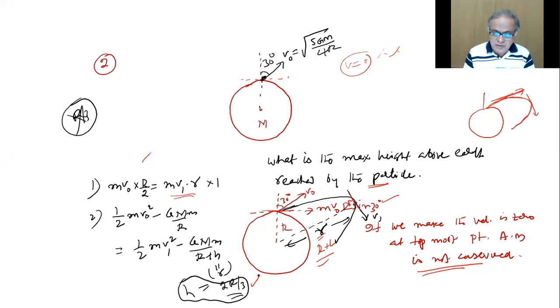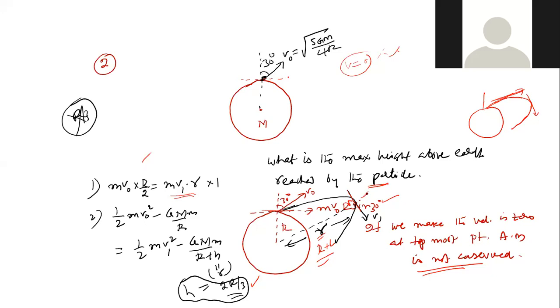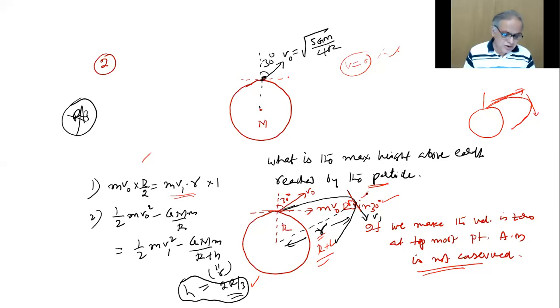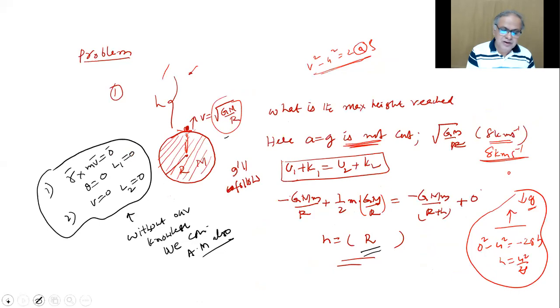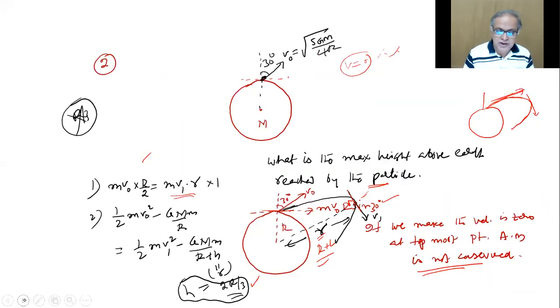But this particular path happens because the velocity cannot become zero at the topmost point. That's very important. I was telling you, even in the first problem we conserved angular momentum, but that was okay because it was 0 here, 0 there. It appeared that we did not even use it. But if you don't use it here, you're going to be wrong.